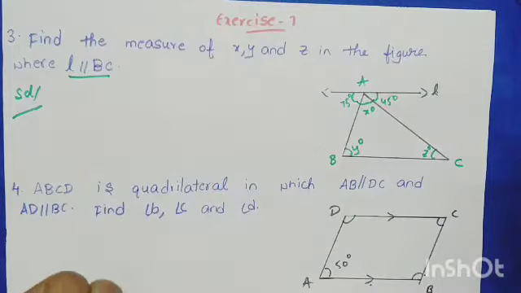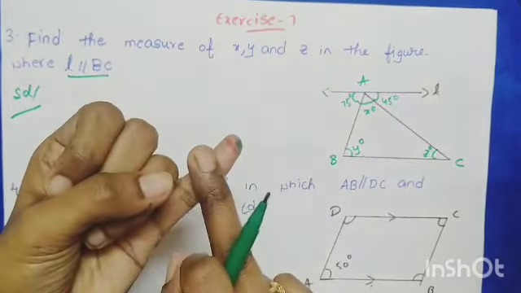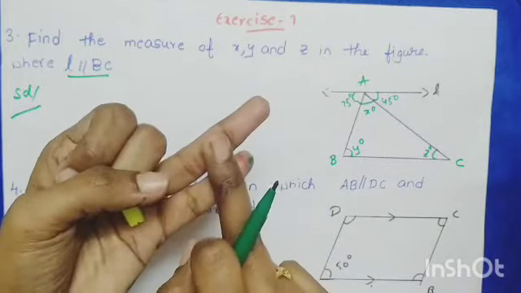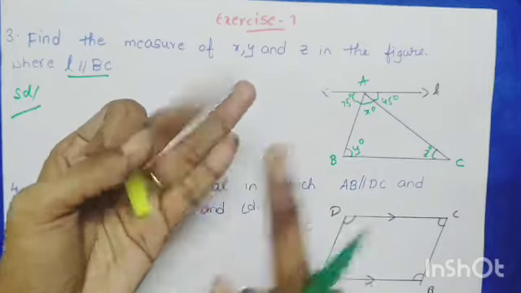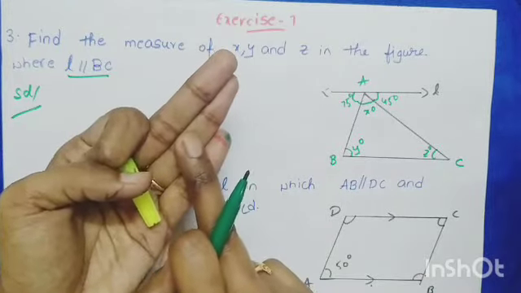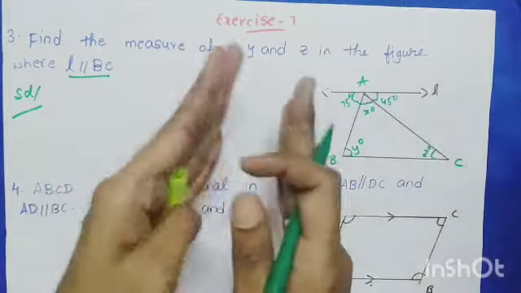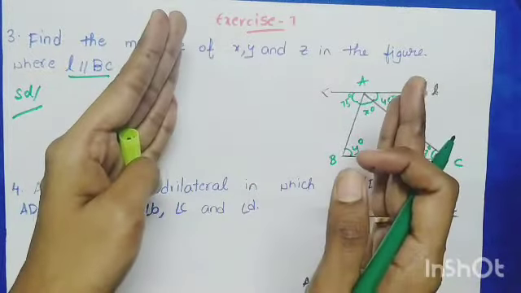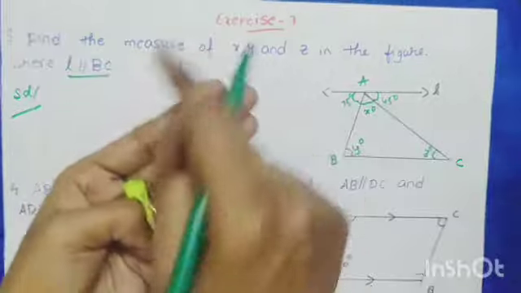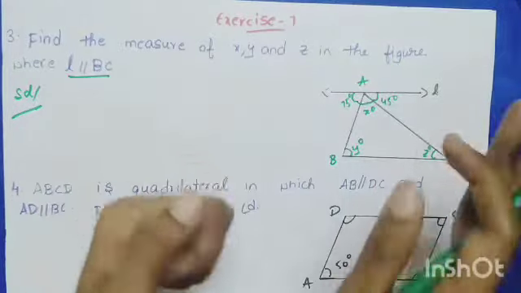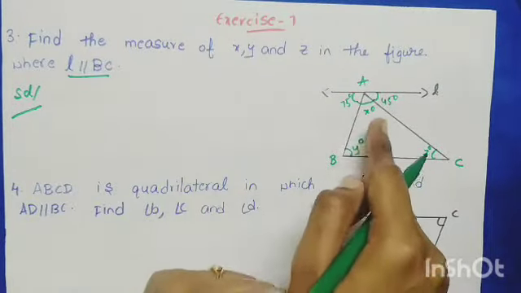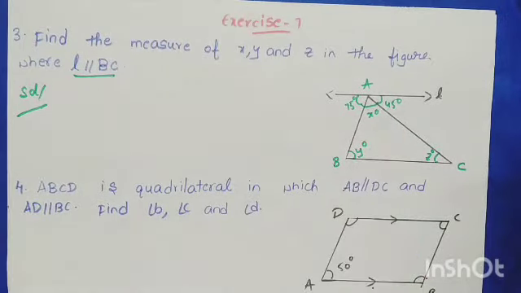If two lines are parallel, we know that corresponding angles are equal, alternate interior angles are equal, alternate exterior angles are equal, right? And the interior angles on the same side of the transversal add up to 180 degrees. So by using all these points, we are going to solve it now. First I want to find the x value, children.